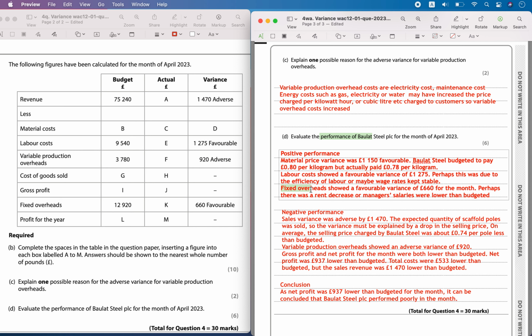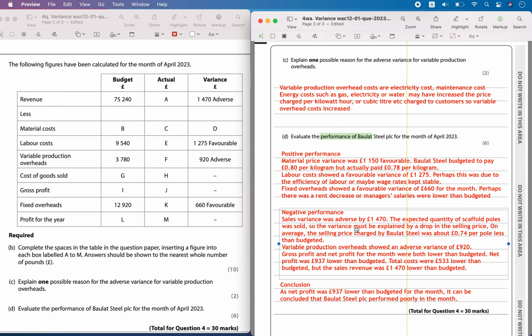So two fixed overhead costs which they have named. One is the manager salary or the rent. These are the fixed costs and they must have gone less. Okay, that must have become, that's why it has become favorable, you can say that.